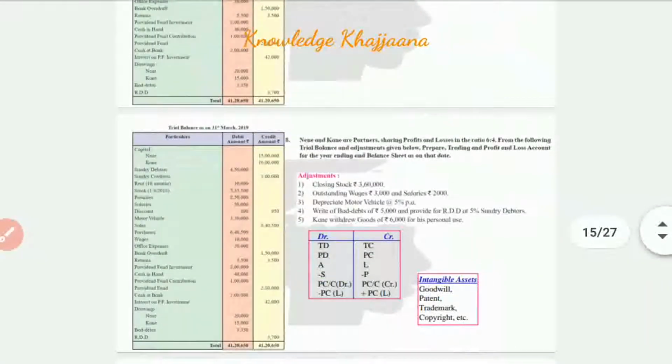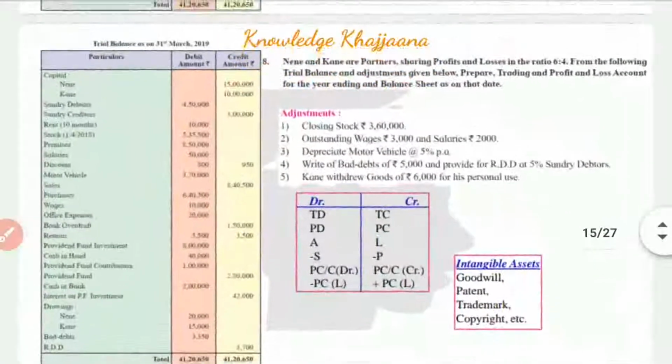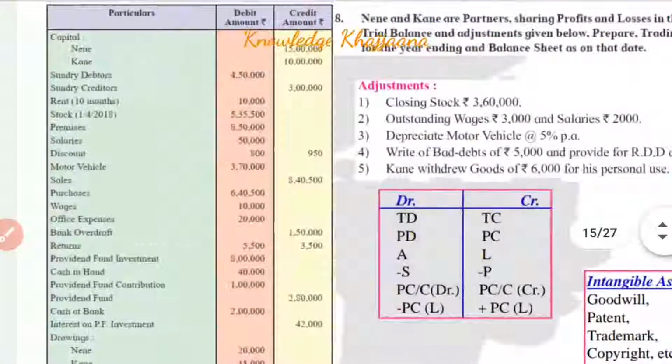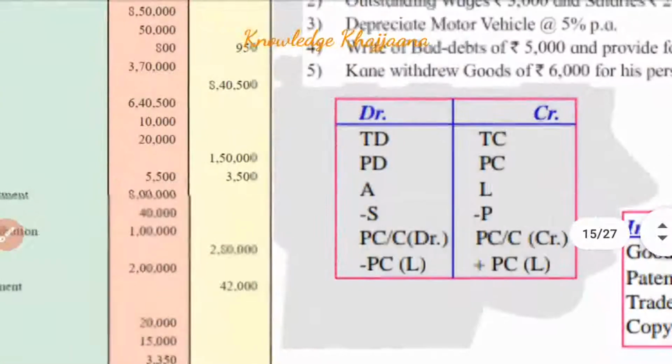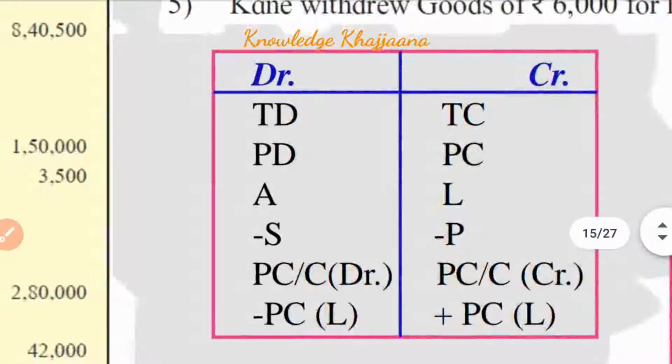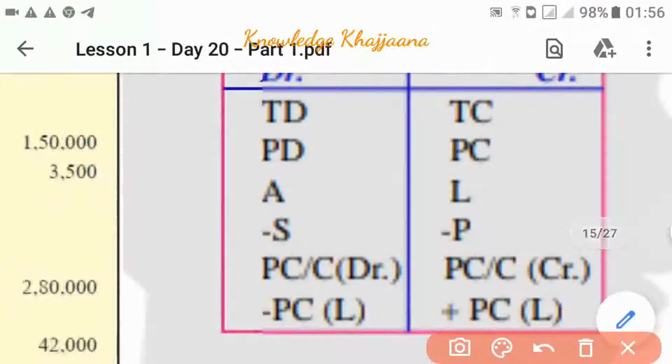How to solve it? In my earlier lectures also I had given you one trick to solve such problems. Whatever items are given on the debit side of the trial balance, where can they be posted?